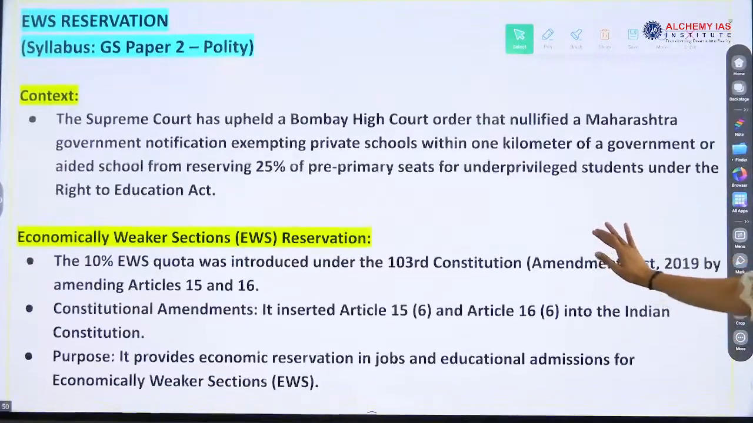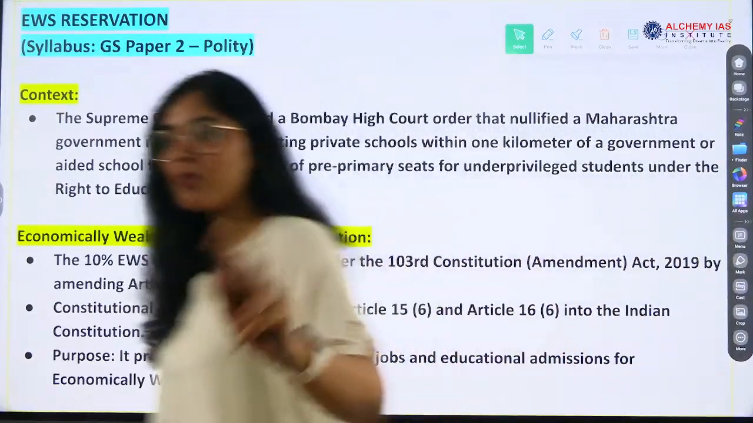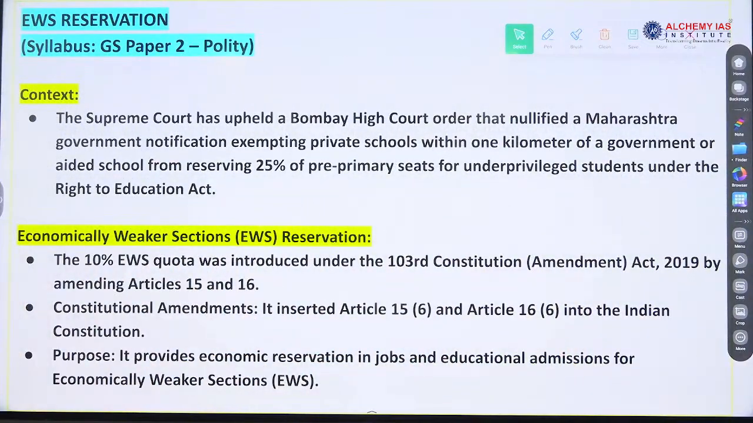EWS reservation. What is EWS? Yes, Shania, what is EWS reservation? Just 2 more minutes. This is the last topic. Don't worry about it. It's okay. You will be writing the mains examination for 3 hours without any break. It is only a 2-hour class, right?